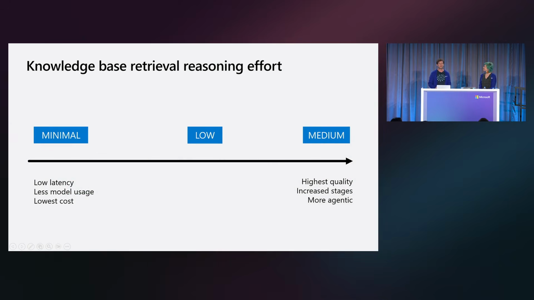Now, when you're using knowledge bases, you're probably using this in a larger agentic context where you've got a lot of moving parts. And you're probably worried, how can I control the cost and latency from retrieval from my knowledge base? We offer a single control today we call retrieval reasoning effort. There are three main levels here. The first is the minimal effort, which is the cheapest option for getting information out of agentic retrieval. Low effort is a more balanced option that allows you to get good results at higher latency. And finally, medium effort is the step that's going to take the most effort to get the most comprehensive results.